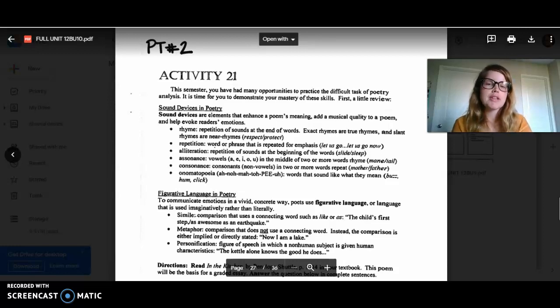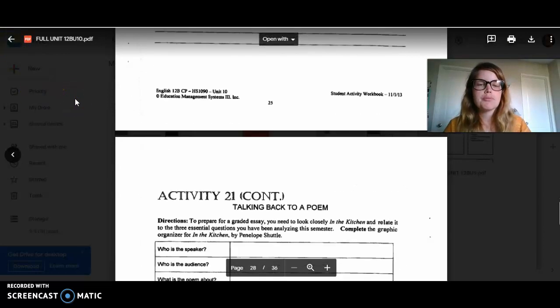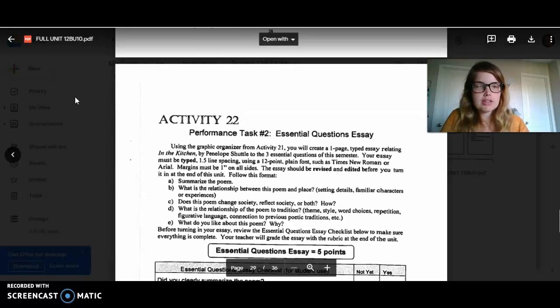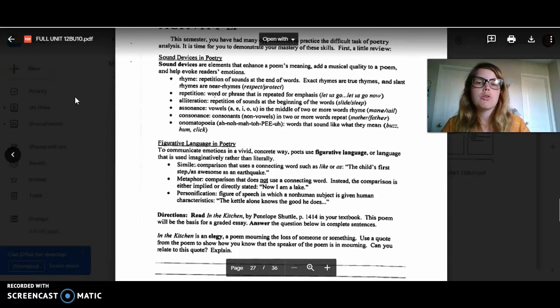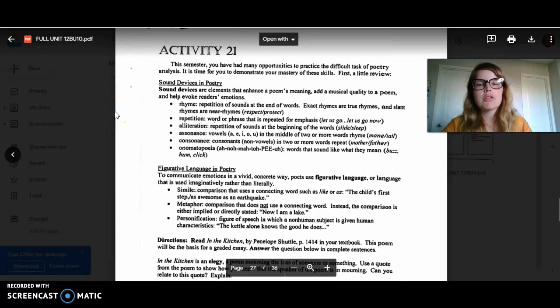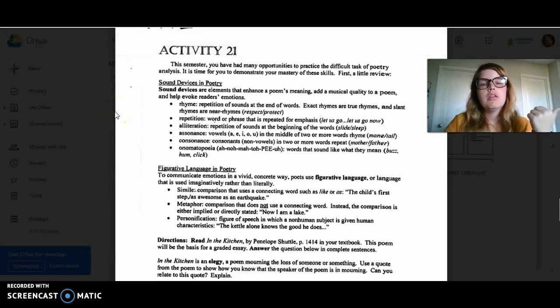For Performance Task 2, it's Activity 21 in your workbook. You are going to do an essential, talking back to the poem, Essential Questions essay. You have read a lot of poetry, and you've learned about the sound devices.